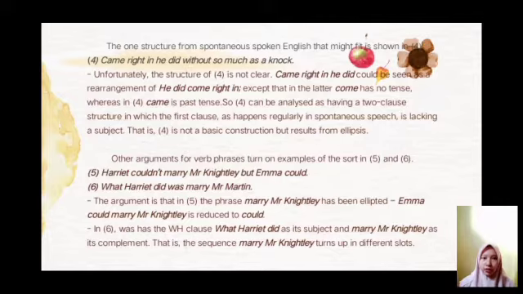Other arguments for verb phrases turn on the examples in 5 and 6. Example 5: Harriet couldn't marry Mr. Knightley, but Emma could. Example 6: what Harriet did was marry Mr. Martin. The argument is that in example 5, the phrase marry Mr. Knightley has been ellipted. Emma could marry Mr. Knightley is reduced to could. In example 6, was has the clause what Harriet did as its subject and marry Mr. Martin as its complement. That is, the sequence marry Mr. Martin turns up in different slots.